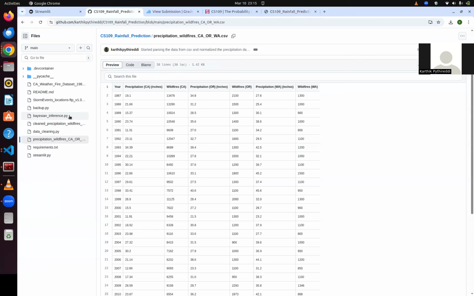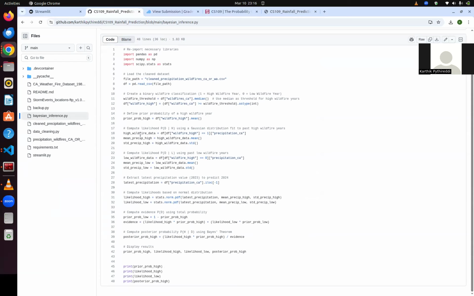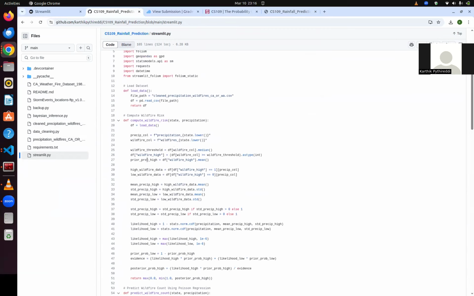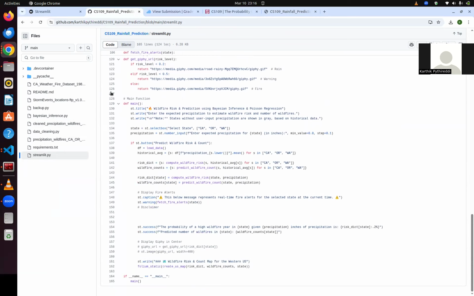On top of this, we built the Bayesian inference, which validates the estimated probability of wildfires. Once we had some confidence, I did some research on Reddit as well as with some LLMs, and got the confidence to deploy the code onto the Snowflake Cloud via a Streamlit app, where we can see real-time wildfire risk prediction.